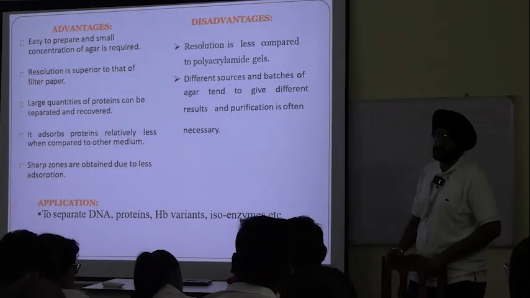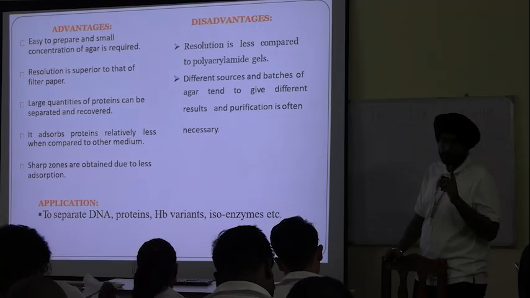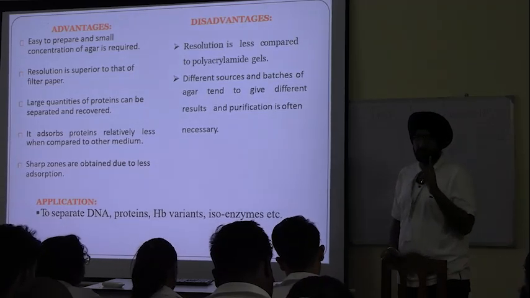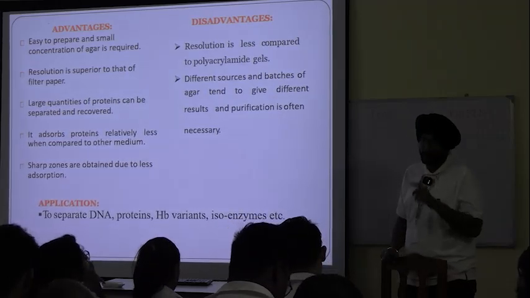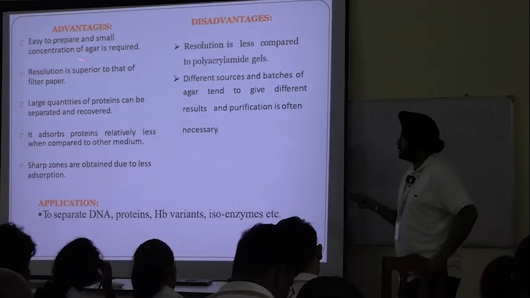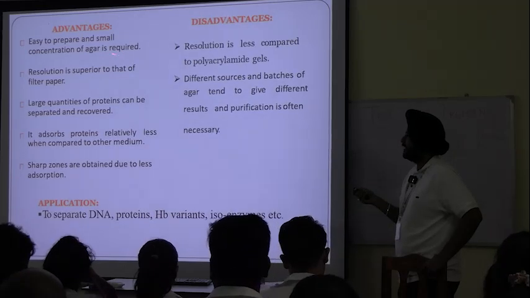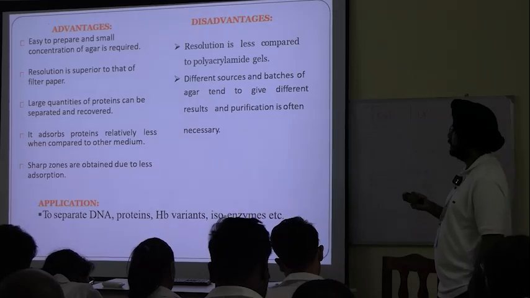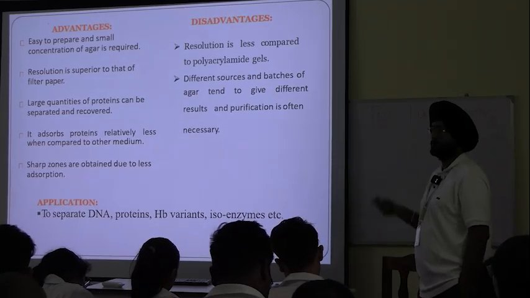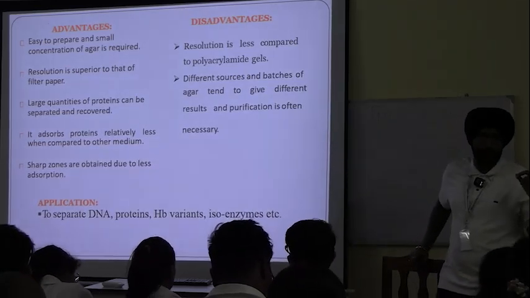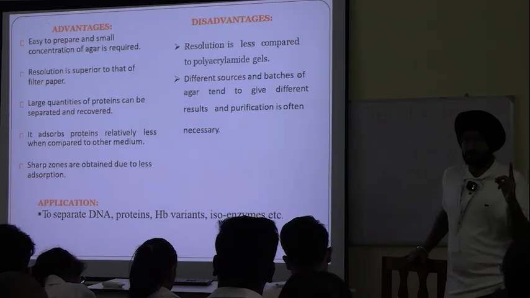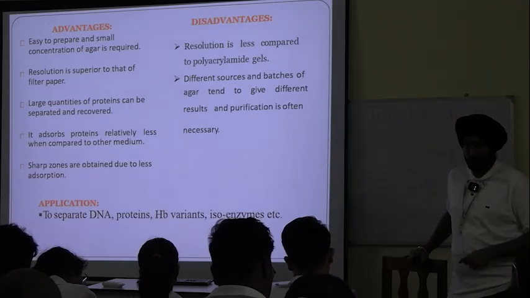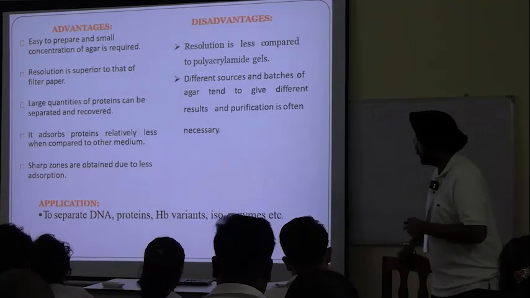Advantages and disadvantages of gel electrophoresis, which under the classification is a type of zone electrophoresis. Advantages. Number one, it is easy to prepare and a small concentration of agar is required. Resolution is superior to that of filter paper. So one advantage over paper electrophoresis is that resolution is superior.